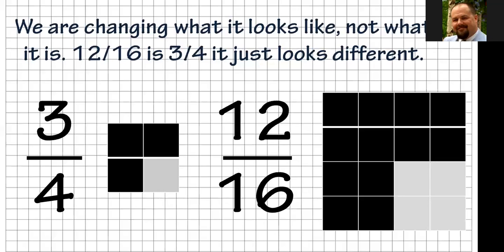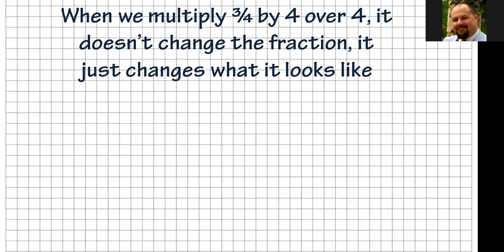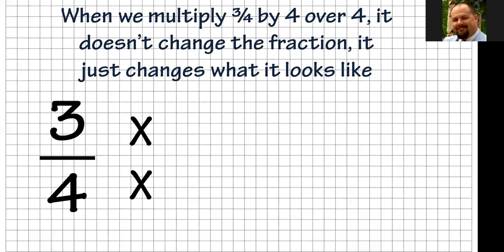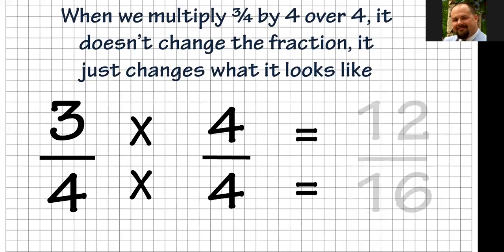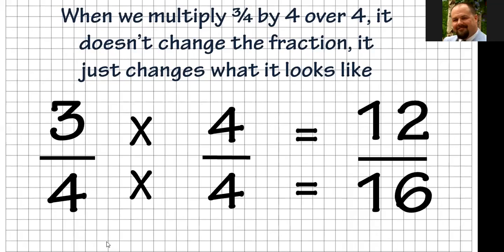Now, what we're doing, I've just described it. Here it's just written out. When we multiply 3/4 by 4/4, it doesn't change what the fraction is. It just changes what the fraction looks like. So 3/4 times 4/4 gives us 12/16. We multiplied 3/4 by 4/4. Now, you may say, why didn't you just put times 4? When we get into multiplication, you'll know you can't just put times 4. It has to be 4/4. And we'll talk about that at a later time, exactly why that is.